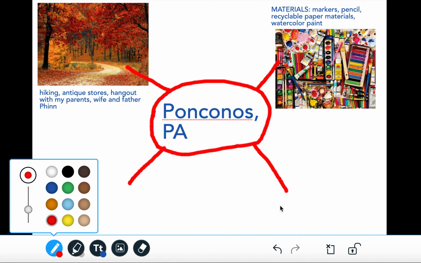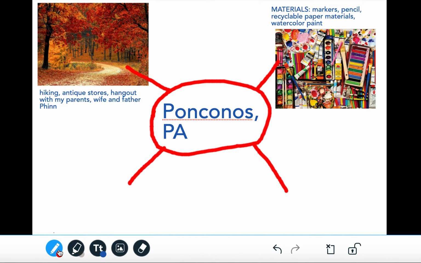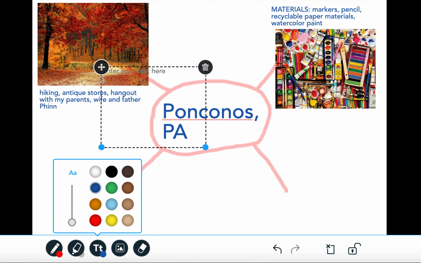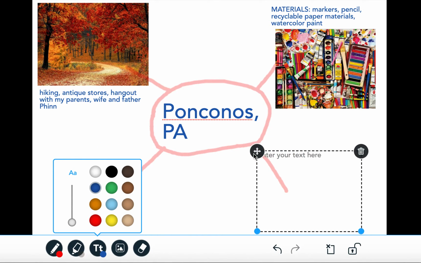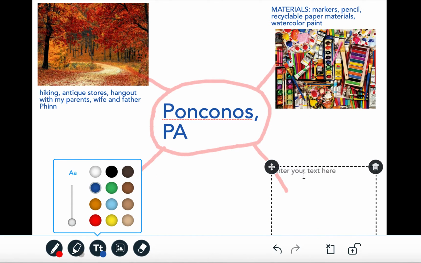Let's see, what else should we have in our mind map? As I'm making this mind map, I'm also thinking about other important things. Am I going to need any sort of printouts? Go back to the typing agent. I'm definitely going to have to. I should definitely do some research too. Let's say research on the history of the Poconos.